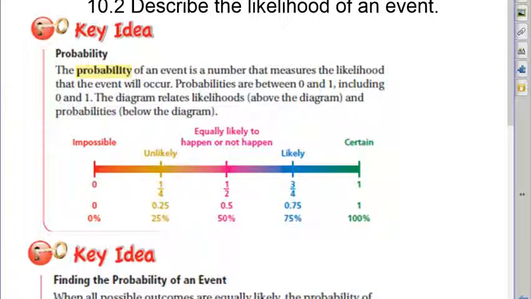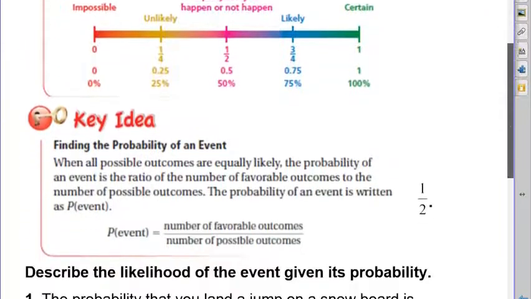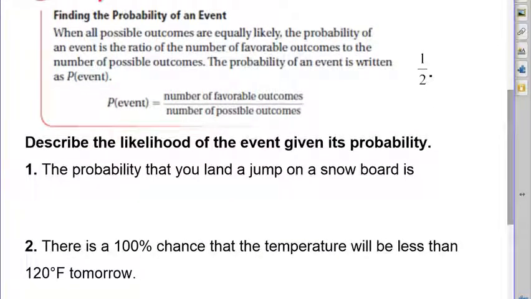Often, students think of probability in terms of percents, and that is okay. However, I just want to be very clear. The definition of probability is between 0 and 1. So to find the probability of an event, we use this simple formula. The probability of an event equals the number of favorable outcomes divided by the number of possible outcomes. And we use this notation, P for probability, parentheses, and we'll write in a word describing the event we're talking about.